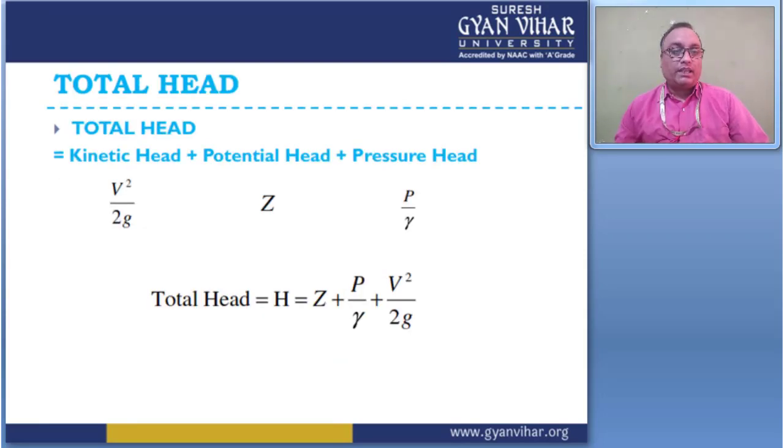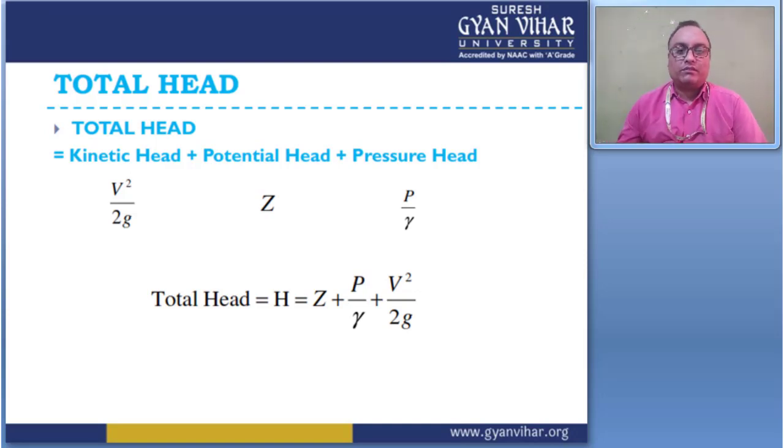And what is the total head? The total head is the summation of kinetic head plus potential head plus pressure head. The kinetic head is v square by 2g, the potential head is z, and the pressure head is p by rho g, right? Here gamma is equal to rho g. The total head is represented by a capital letter H, and this is equal to z plus p by rho g plus v square by 2g. This gives the value of the total head of the fluid energies.